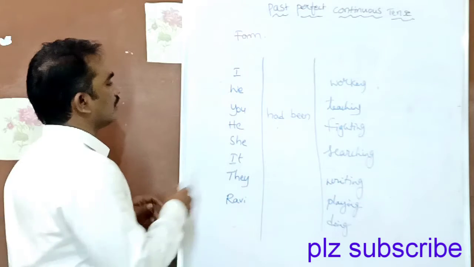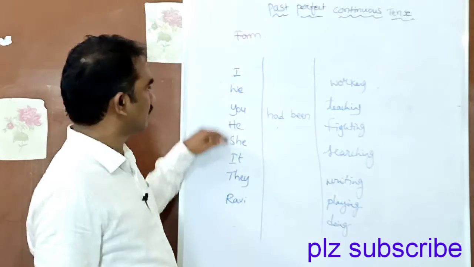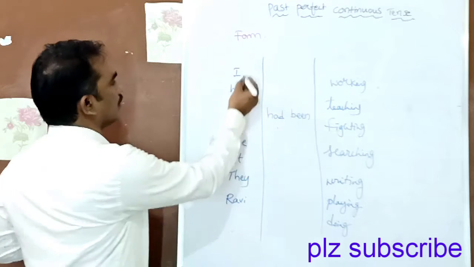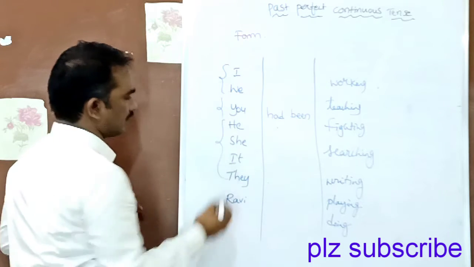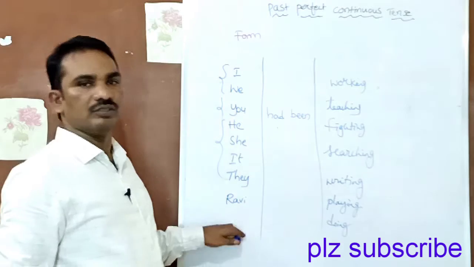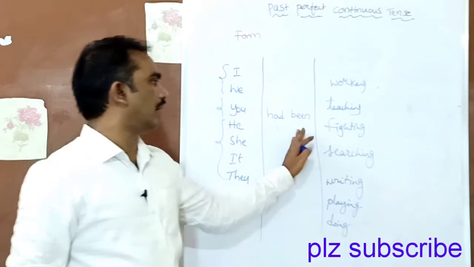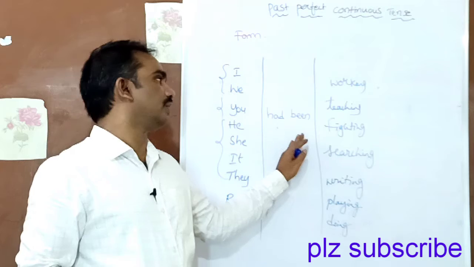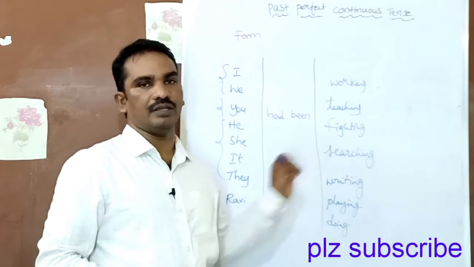Whatever the subject, maybe first person, second person, third person pronouns, or singular nouns, had been is common, and the verb takes the ing form.